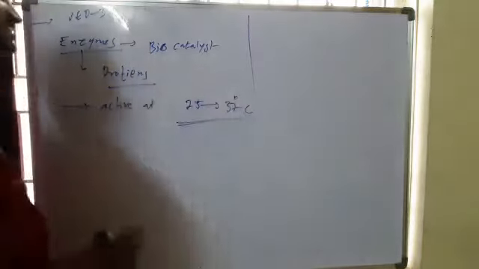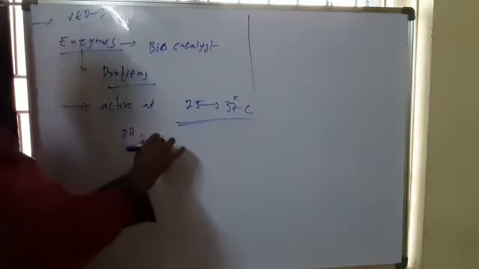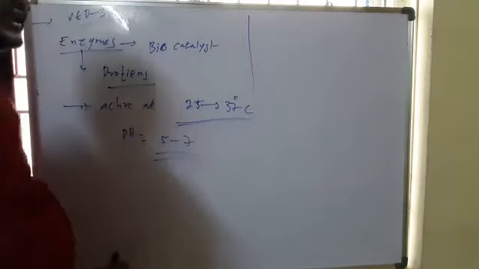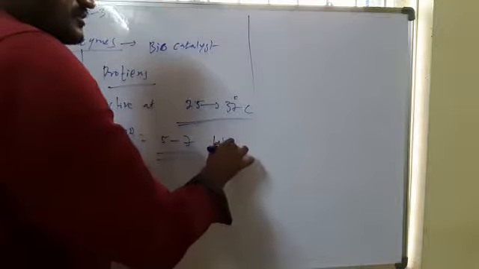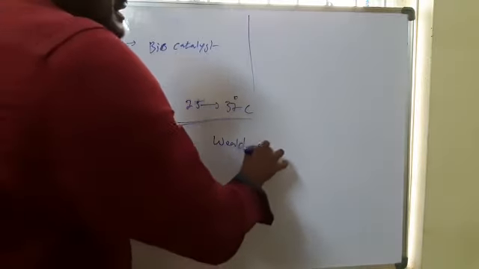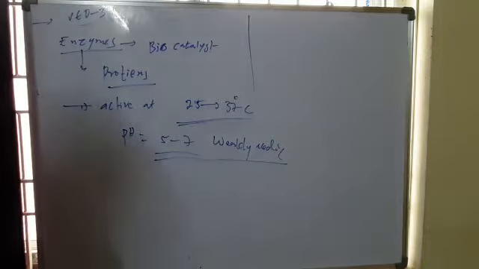At this temperature they actively work. And the pH range is between 5 to 7, a slightly basic, weakly acidic medium. In this medium, these biological catalysts actively work.